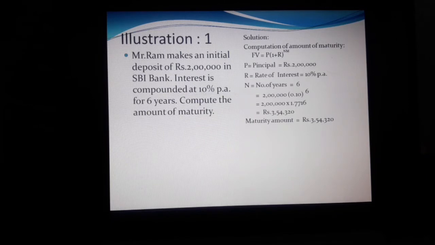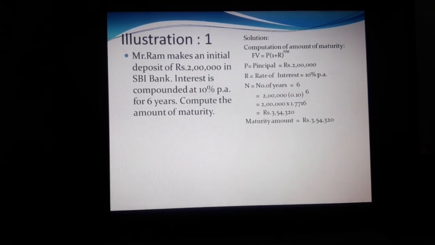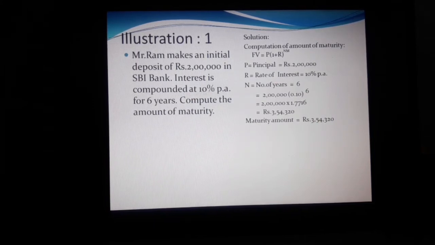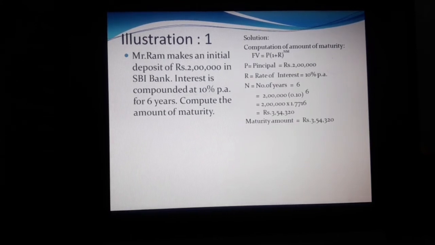Principal equal to 2 lakhs. Rate of interest 10% per annum. Number of years 6 years. So 2 lakhs into, if we are calculating the percentage for 10, means 10 divided by 100, we get 0.10. Power of 6, we have to raise this 0.10 to the power 6.